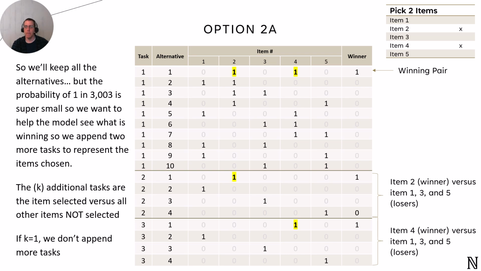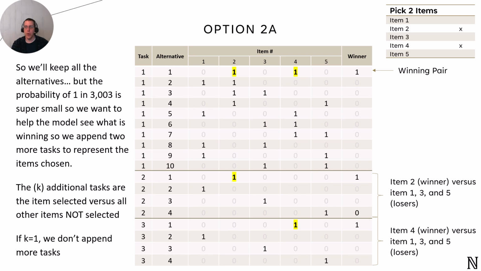So for example, if the original task was to pick 2 items out of 5, the original choice set has all the combinations of 5 choose 2. That would be task 1 here on the screen. But we also add 2 more choice sets, one where the first chosen item is compared against the remaining items, and another where the second chosen item is compared similarly.